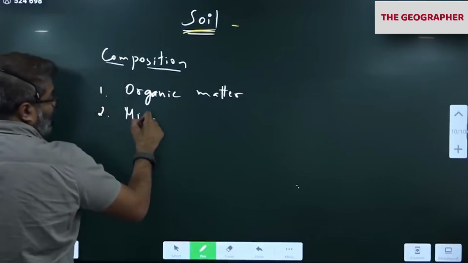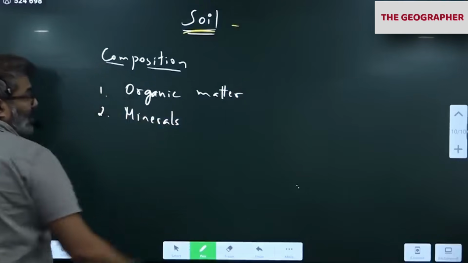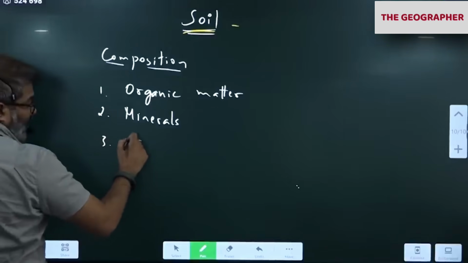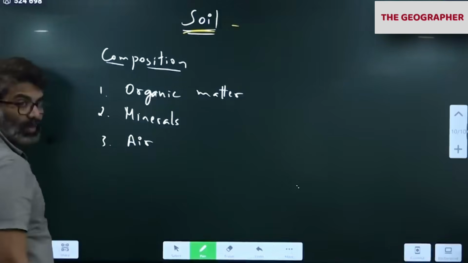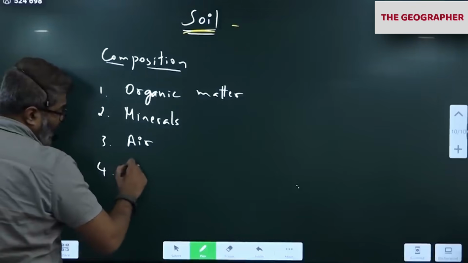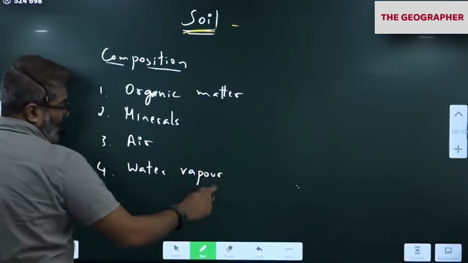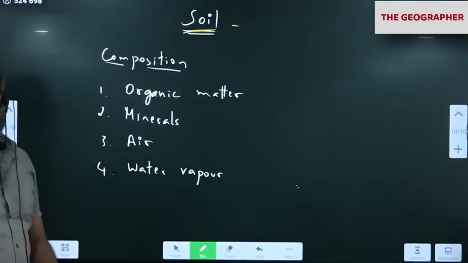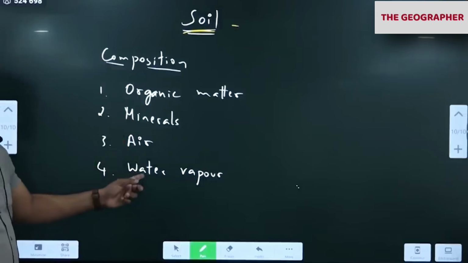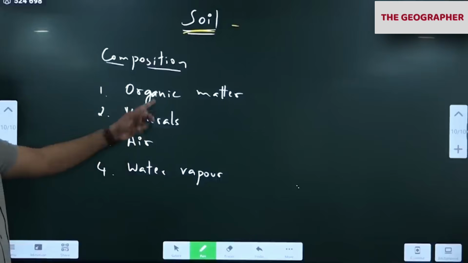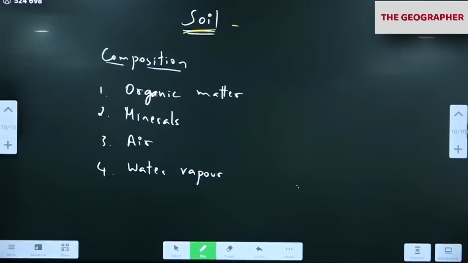Then minerals from the rock. It contains air, gases, and water vapor. Next time you plant anything, you notice it contains moisture also. So soil contains organic matter, minerals, air and water.